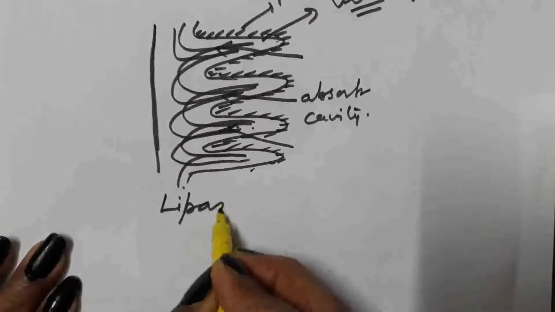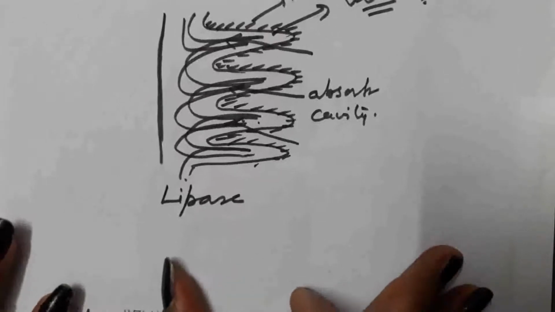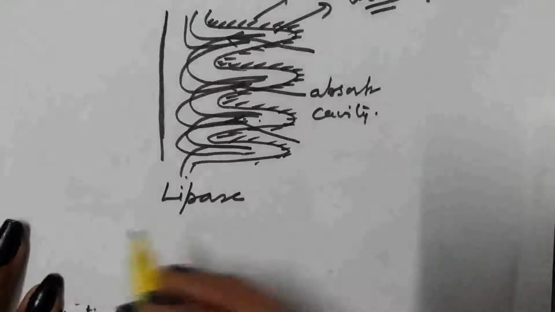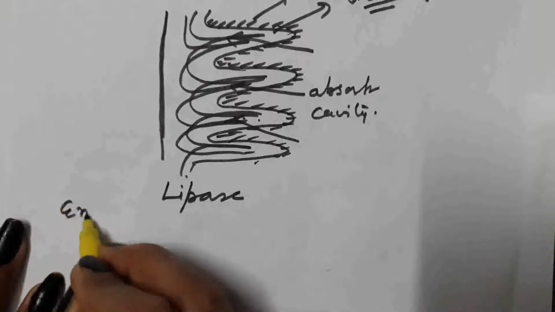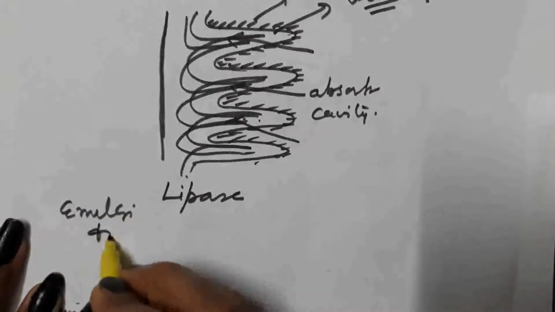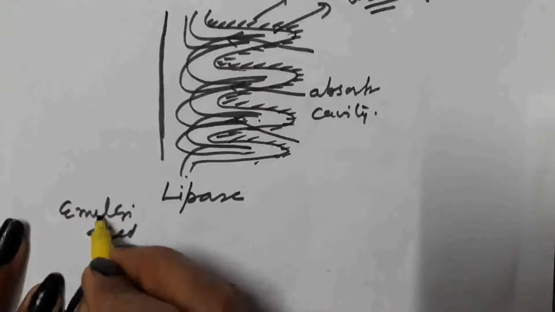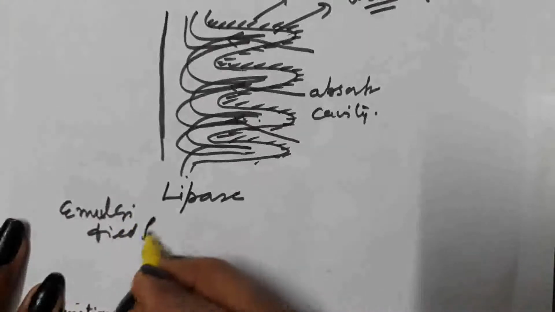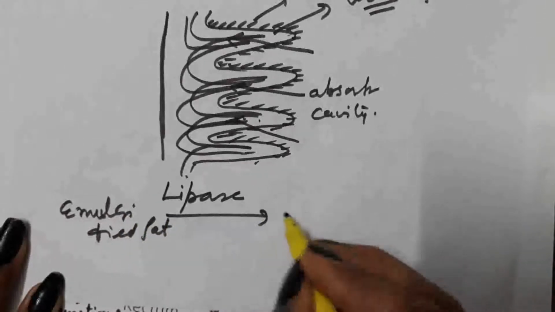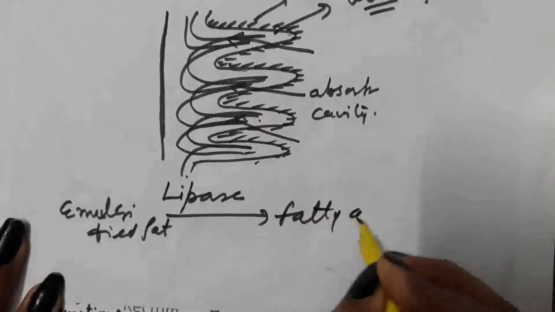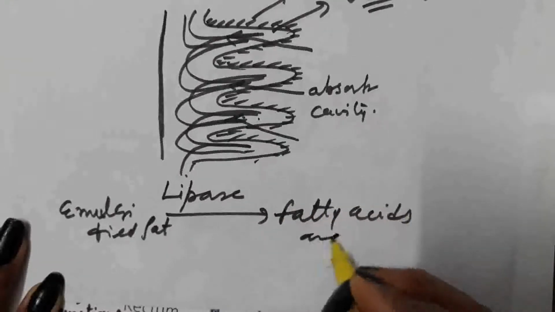Lipase is a fat digesting enzyme which is present in the pancreatic juice as well as the intestinal juice. Lipase digests emulsified fat into fatty acids and glycerol.